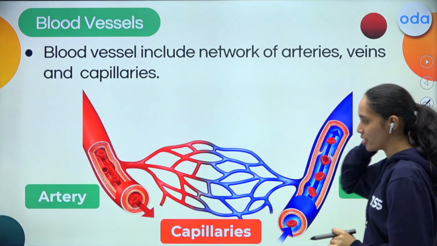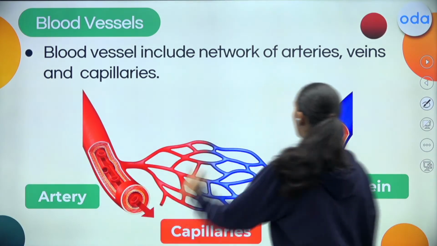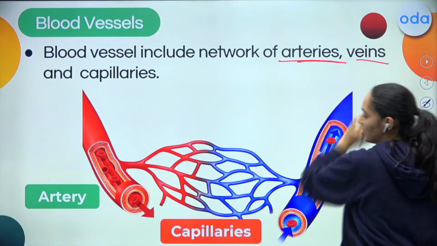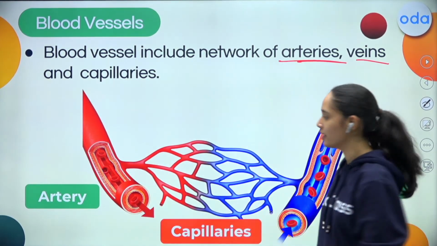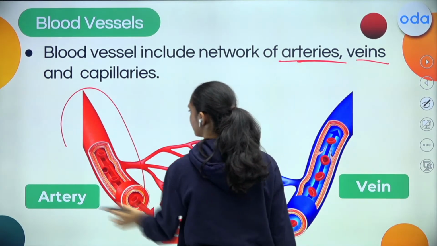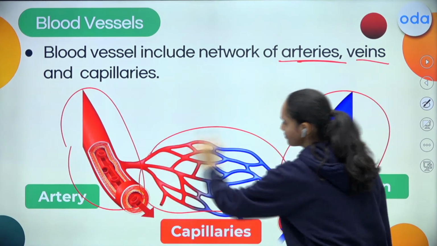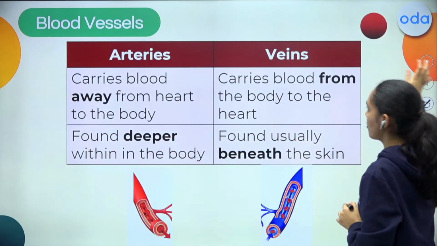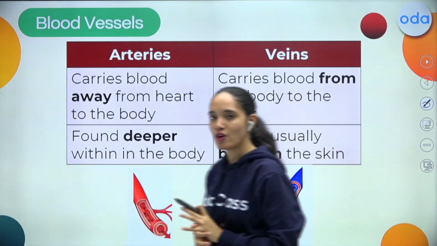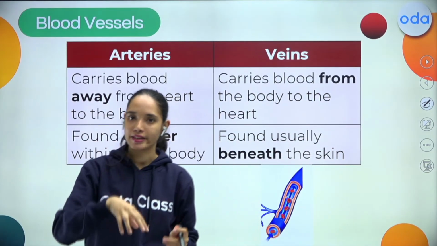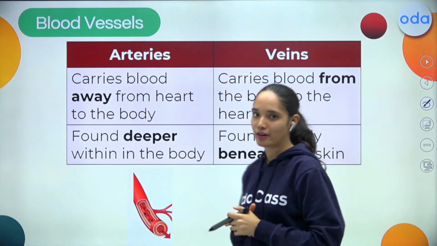Moving ahead, my dear students, these blood vessels include a network of arteries, veins, and capillaries. So this structure which you can see, this is artery, this is vein, and this is capillaries. Okay, students? So now, what are these arteries basically? I said in the working of the heart, the blood enters, the blood travels back, isn't it? So that is through the blood vessels.